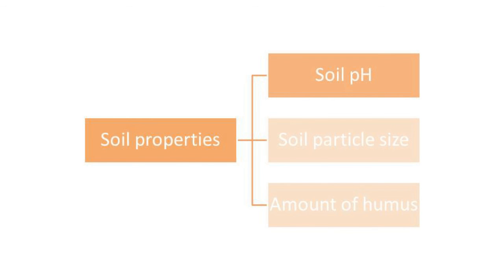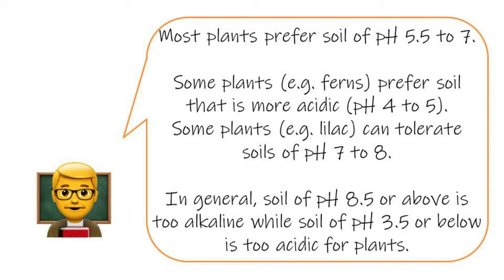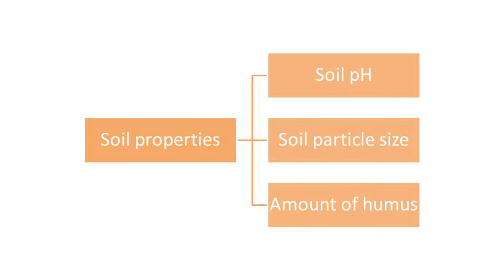For soil pH, most plants prefer soil of pH 5.5 to 7. Some plants, for example ferns, prefer soil that is more acidic, pH 4 to 5. Some plants, for example lilac, can tolerate soils of pH 7 to 8. In general, soil of pH 8.5 or above is too alkaline for plants, while soil of pH 3.5 or below is too acidic for plants.